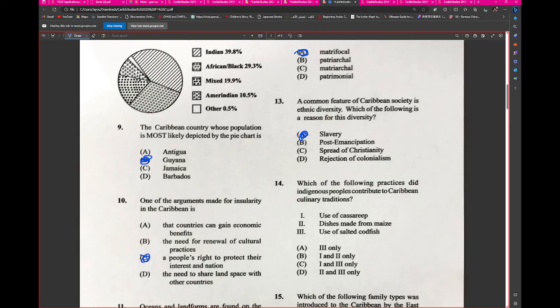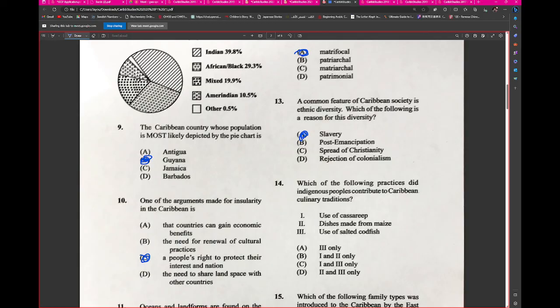But the thing here is that slavery was the cause of indentureship. The end of slavery was the cause of indentureship. So that's why some persons may put slavery as the best answer here, because the slavery which ended causes indentureship. So I think that would be the best answer here. Post-emancipation specifically won't be a feature generally.